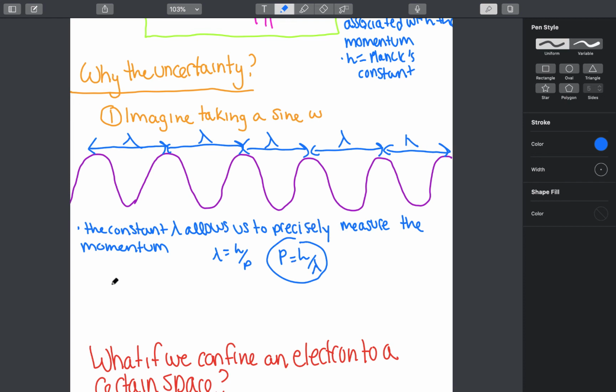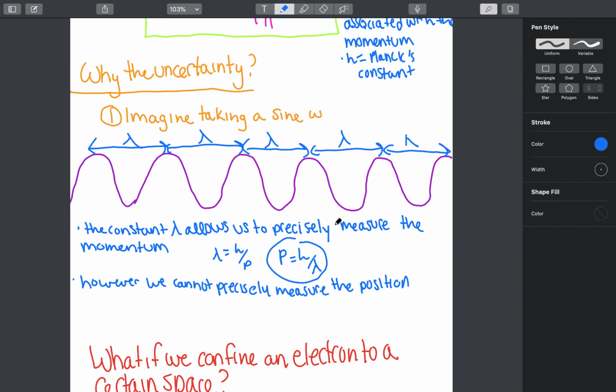However, we cannot precisely measure the position. Why? Well, you'll see in the next video that all waves can be described by a wave function, and when we square the wave function, we get the probability.